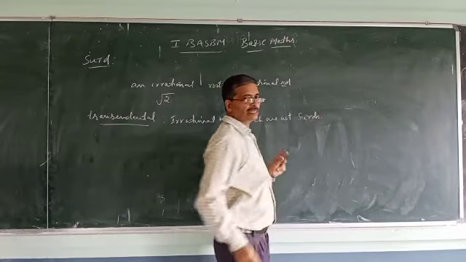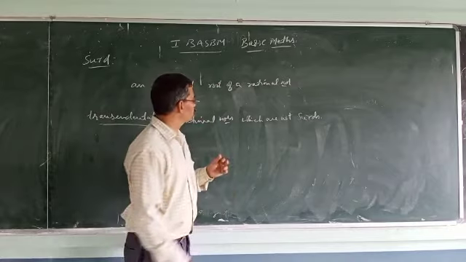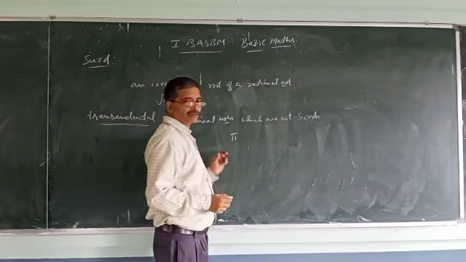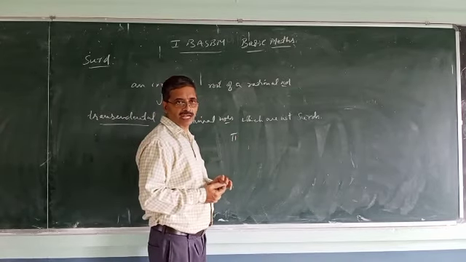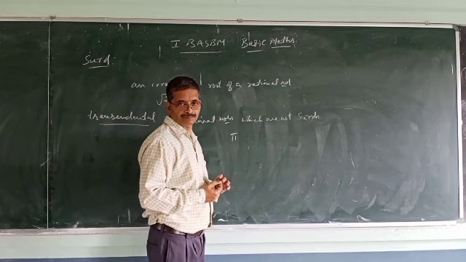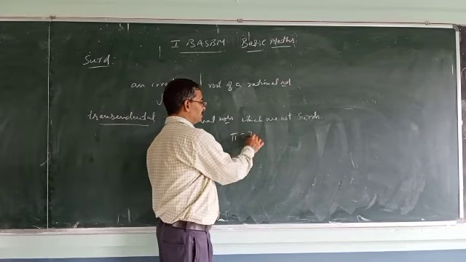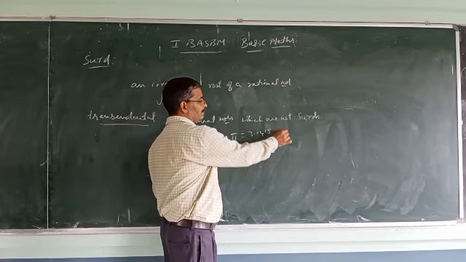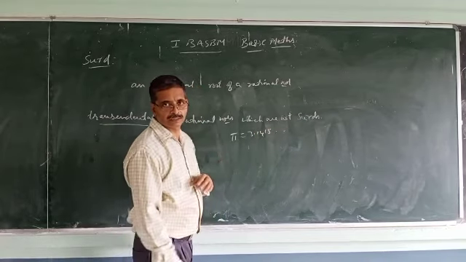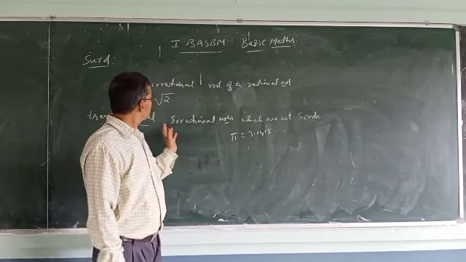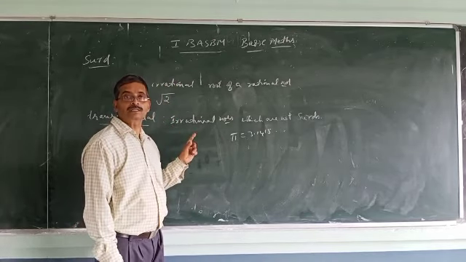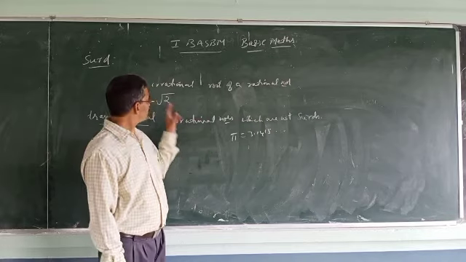One example is pi. You have used pi, for example, 2 pi r or pi r square in calculating the area of a circle. That pi value is roughly 3.1415 and goes on in many digits. It doesn't stop. So this is an irrational number, but observe that it is not a surd.